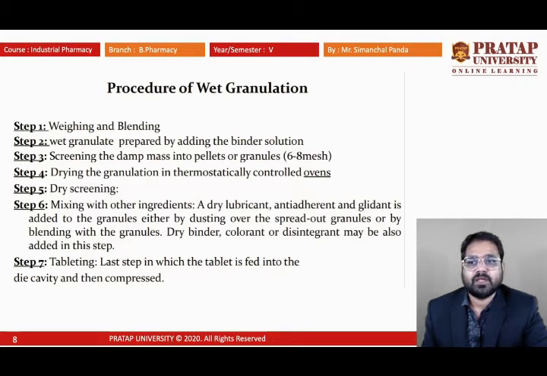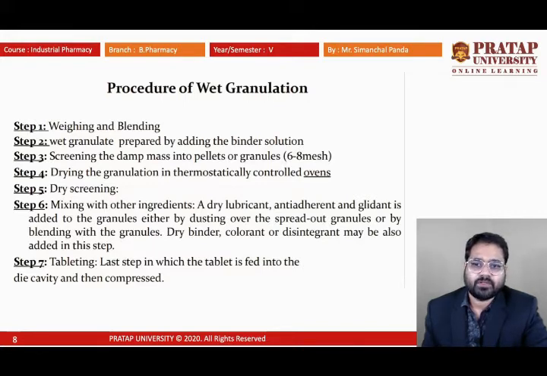The first one is weighing and blending. The second one is preparing the wet granulate by adding the binder solution. We know that the binder is the ingredient which holds the other ingredients together to ensure uniformity in the dosage form. It will hold the other ingredients and make a unit dosage form. Then the granulation has to be done with the help of the excipient and the active ingredient.